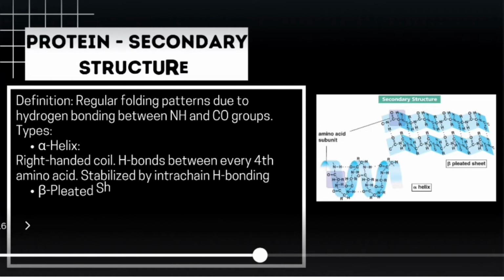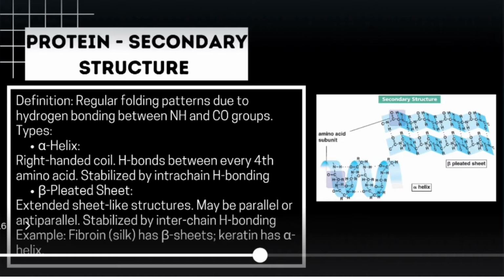The next part is the secondary structure. Regular folding patterns due to hydrogen bonding between NH and CO groups produce these secondary structures. The types are the alpha helix, a right-handed coiling, and the beta pleated structure. These are extended sheet-like structures that may be parallel or antiparallel, stabilized by interchain hydrogen bonding. An example is fibroin, which has beta sheets.